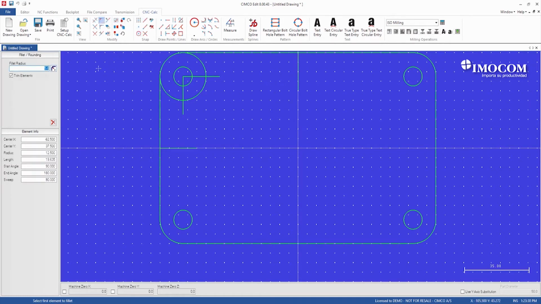We're now going to fillet two elements. So we type in the fillet radius that we want. And we pick the two elements to fillet. CNC-Calc shows you all the available fillets and you select the one that you want to keep. And you notice that the two elements are trimmed back to the fillet as well. Now going to delete our construction geometry.